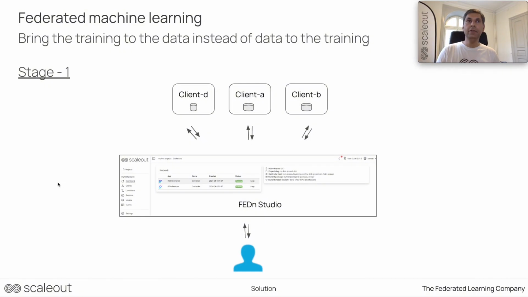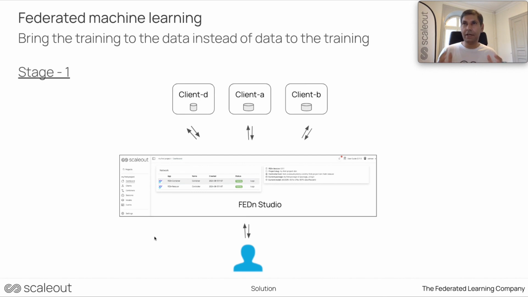Okay, in this scenario, consider me as an experienced data scientist. I know federated machine learning. I have used FEDn Studio for quite some time, and that's the environment that I normally use. I have my projects in FEDn Studio. I connect my clients, I start training, and I collect all the information relevant to the global model. And that's why I really like FEDn Studio, because it gives me quite a lot of power.